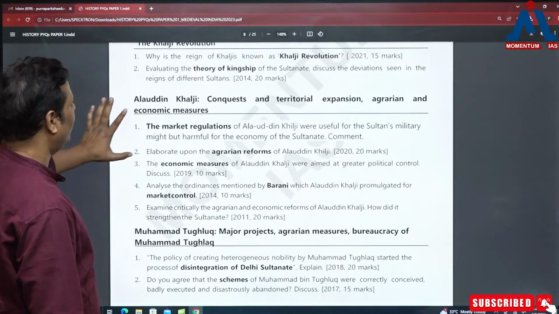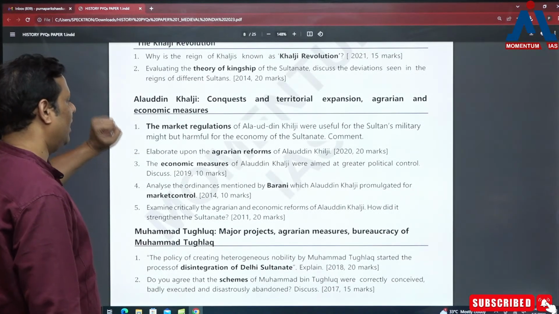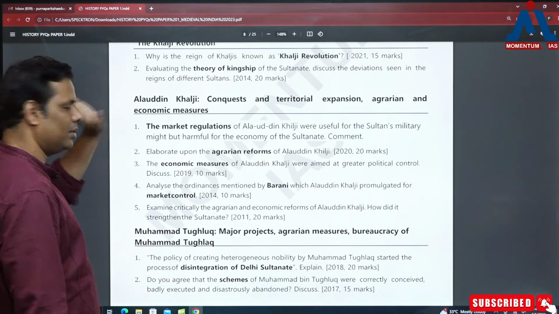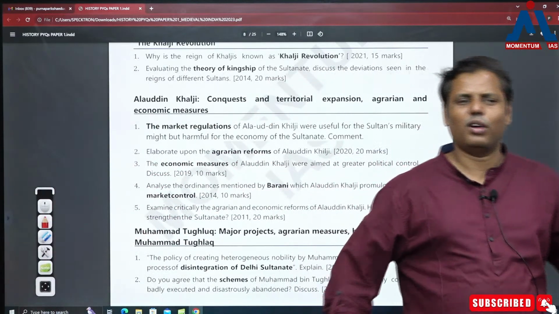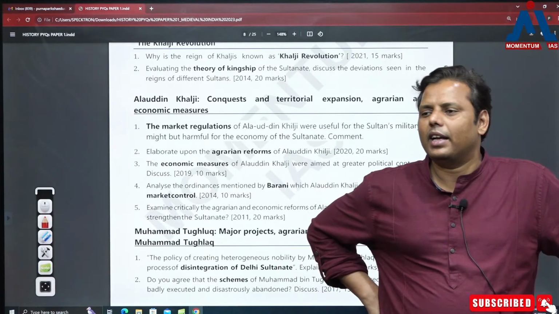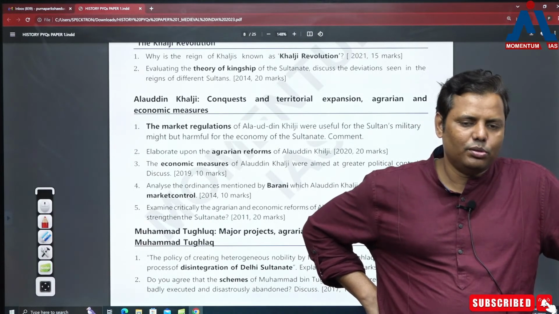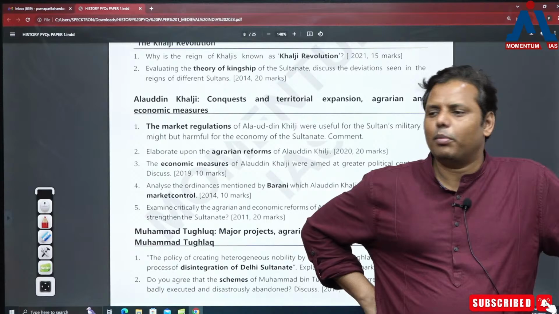Here I would like to tell you something. Alauddin Khilji, undoubtedly his agrarian reform, his market reforms, and then his expansion. These are three dimensions. यार they are never going to ask the question on expansion. Political expansion में तो ऐसे भी question कभी नहीं पूछते हैं वो लोग, तो ऐसे भी नहीं पूछेंगे. तो हमें बहुत रट्टा नहीं मारना है.